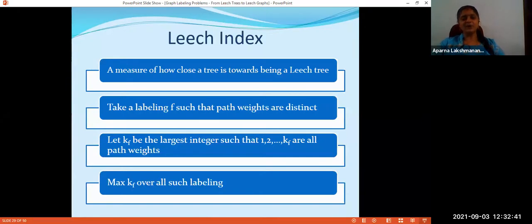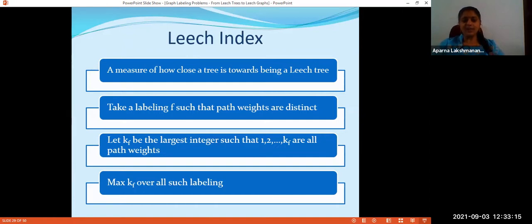So let me move on to the next concept, Leach index. This concept was introduced by myself together with Professor S. Arumugham and Seena Verghese. She is one of my PhD scholars. Our idea is, let a tree not be a Leach tree. How close is it to being a Leach tree? So Leach index is a measure of how close a tree is towards being a Leach tree.